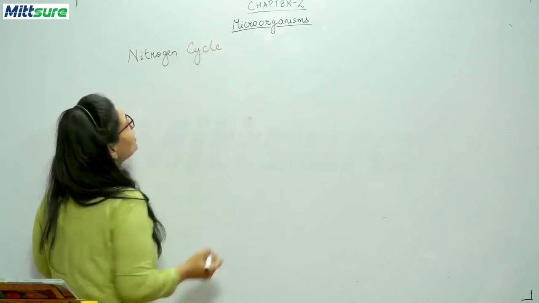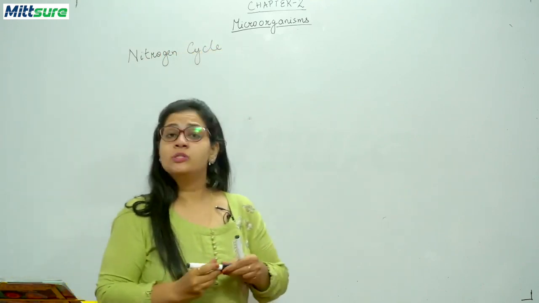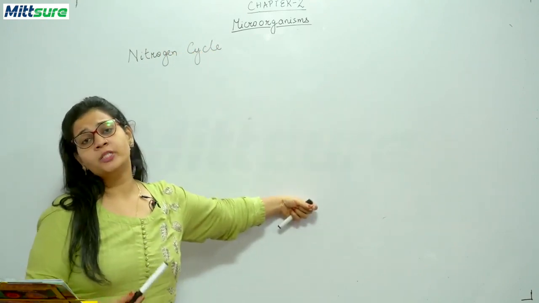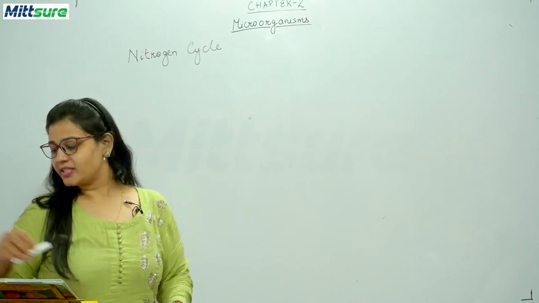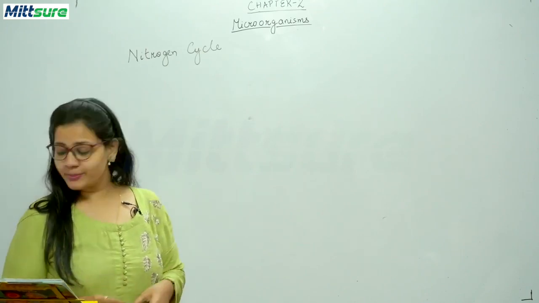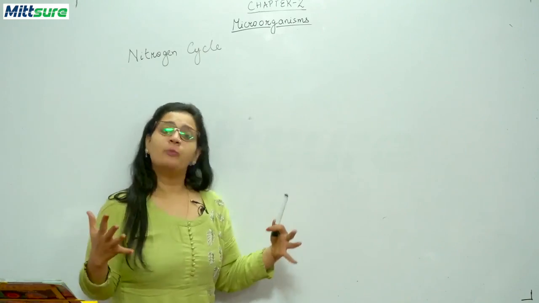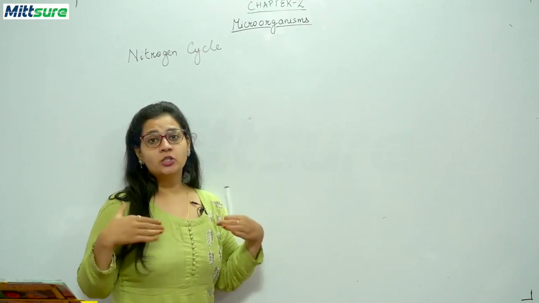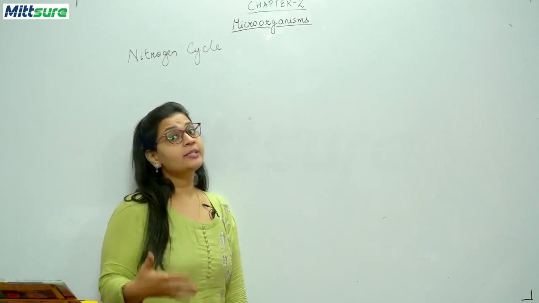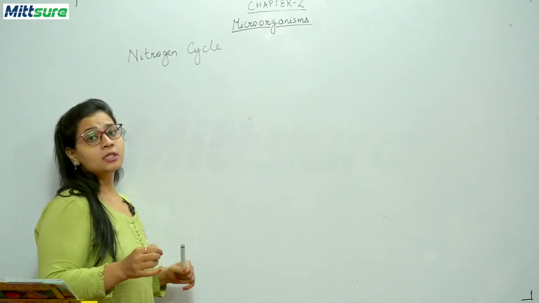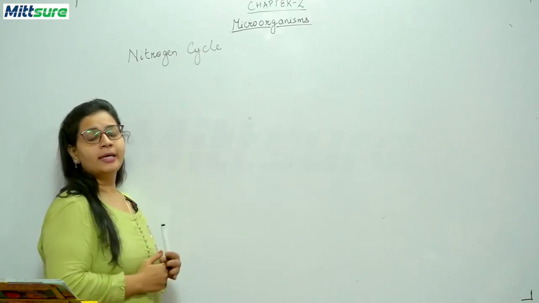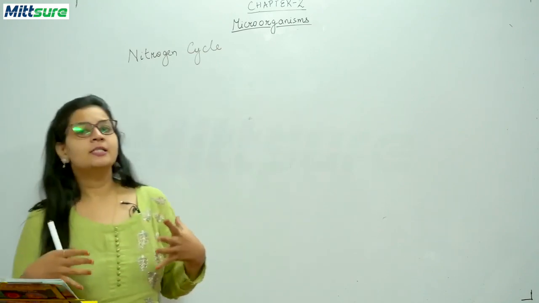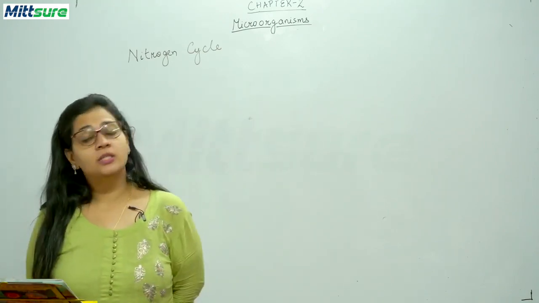Now students, as I have told you that there are some uses of bacteria. So this nitrogen cycle is only possible due to the presence of some bacteria. Okay, that's why this is included in this chapter of yours. You know, our atmosphere is a mixture of gases, and the main gas in our air is nitrogen. You know, 78% of the air consists of nitrogen. Okay, and this is the most abundant gas present in the air.